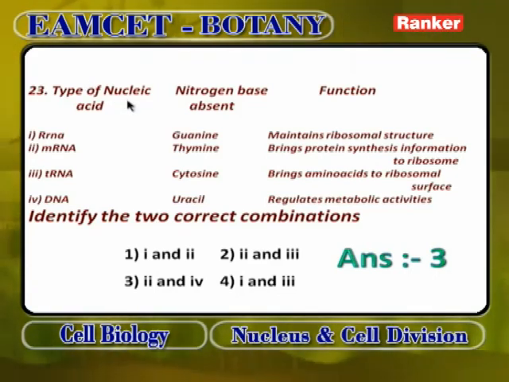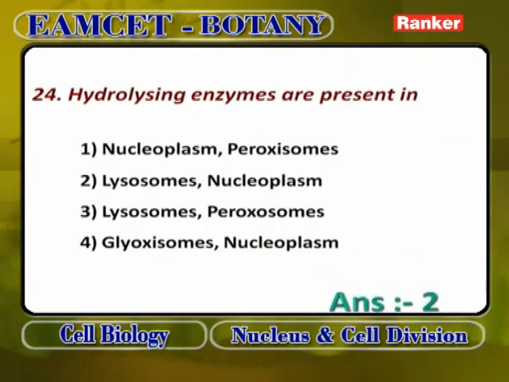Now this is a 3-column tabular form: type of nucleic acid, nitrogen base present, function. In rRNA, guanine is present. It maintains ribosomal structure, wrong. mRNA, thymine, brings protein synthesis information to ribosome. tRNA, cytosine, brings amino acid to the ribosomal surface, correct. DNA, uracil. So the 2 incorrect answers are 2 and 4. Combinations is 2 and 4. So third option.